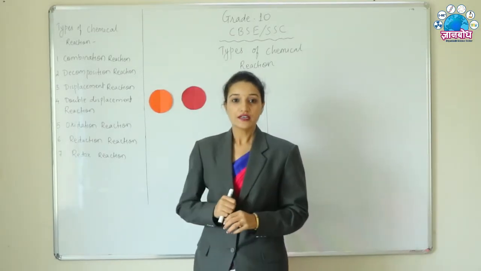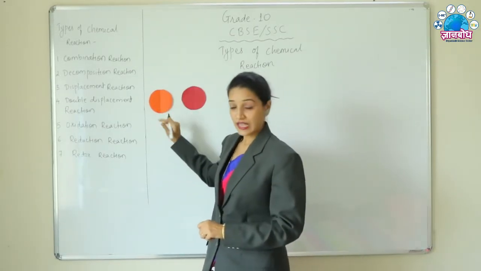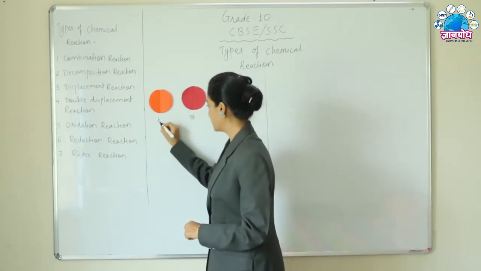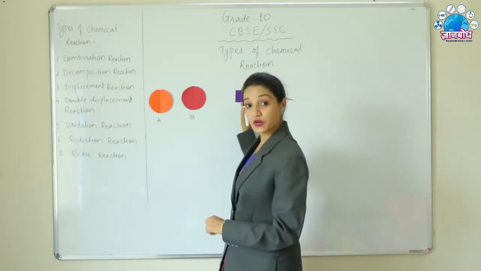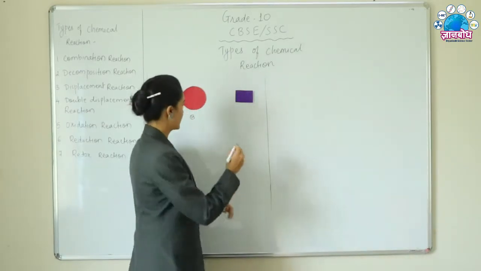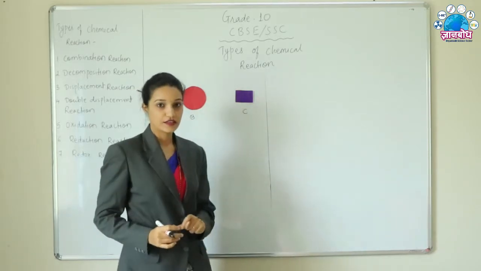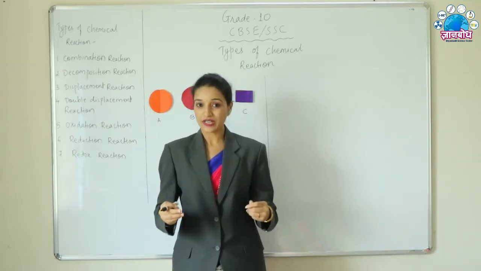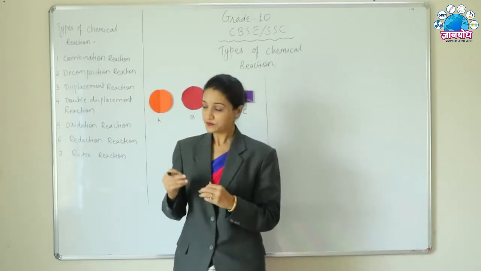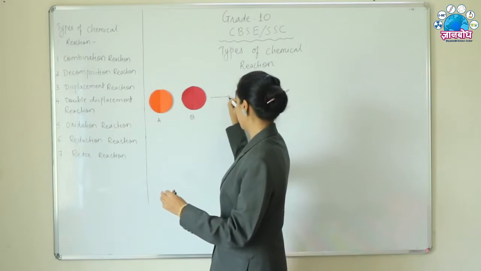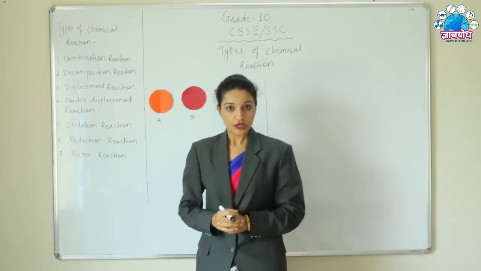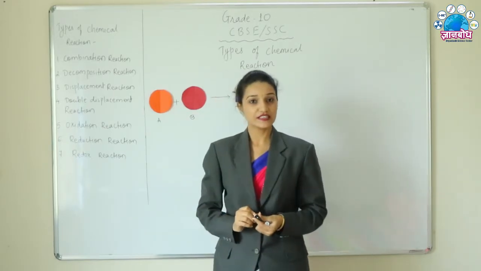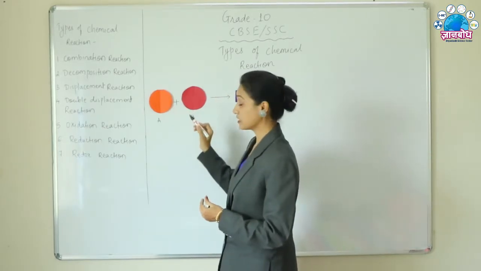Consider this as element A and this as element B. And whatever thing we are getting here, consider it as C. So this is representing a reaction. Let's separate the sides first by writing an arrow sign. Here A and B react with each other, that is the plus sign.